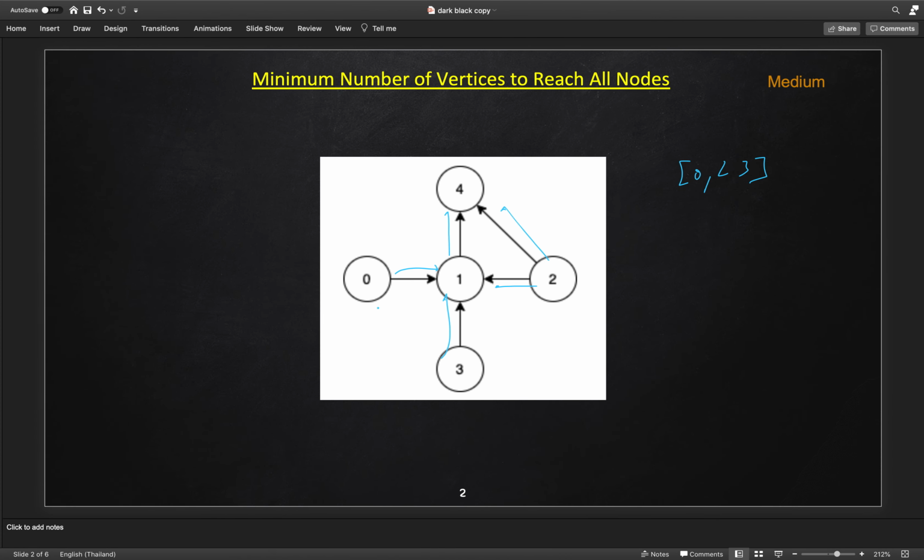So if you see, if there are vertices in our graph which have no incident edge, then we have to start at least from those vertices, and it is given a unique solution exists, so the other vertices will be covered. So we have to find the vertices which have in degree 0. So how will we solve this?